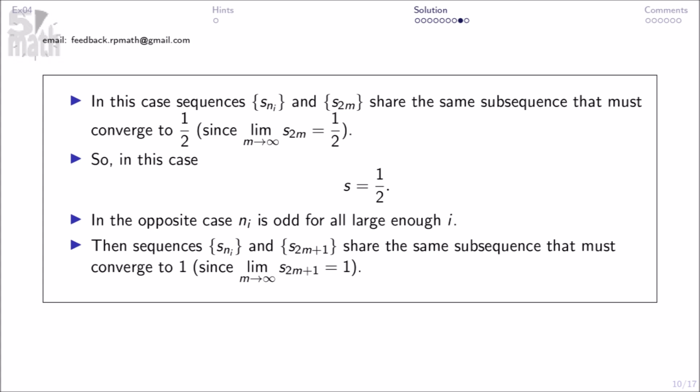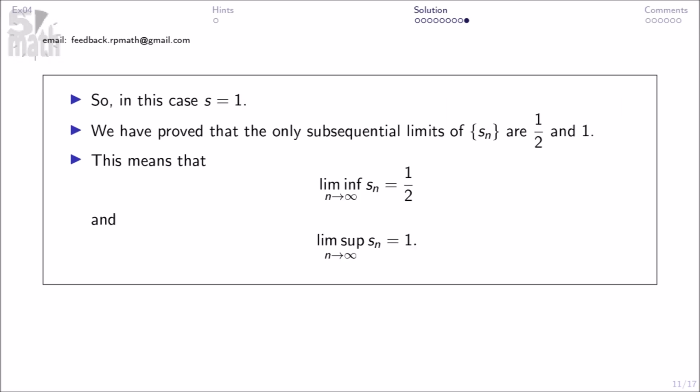In the opposite case, ni is odd for all large enough i. Then sequences Sni and S2m plus 1 share the same subsequence that must converge to 1, since this. So, in this case, S equals 1. We have proved that the only subsequential limits of Sn are half and 1. This means that this and that.